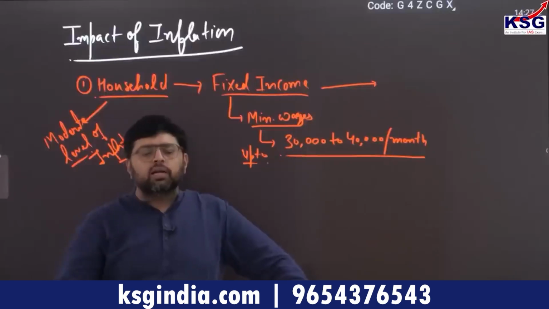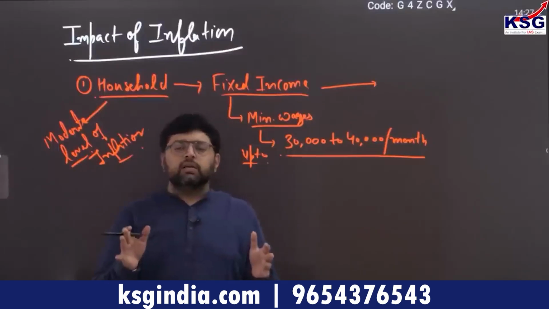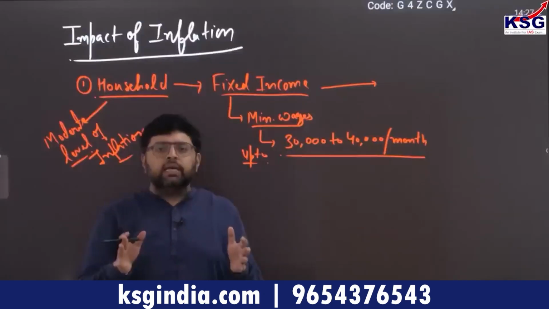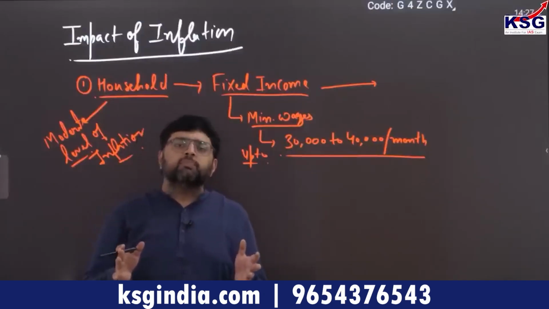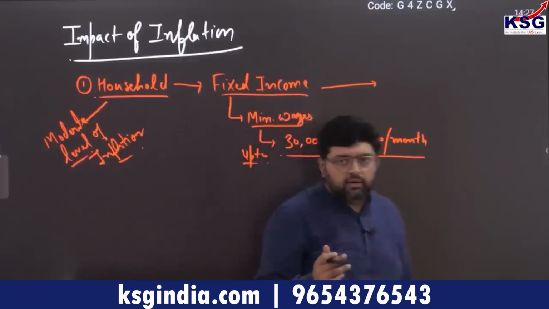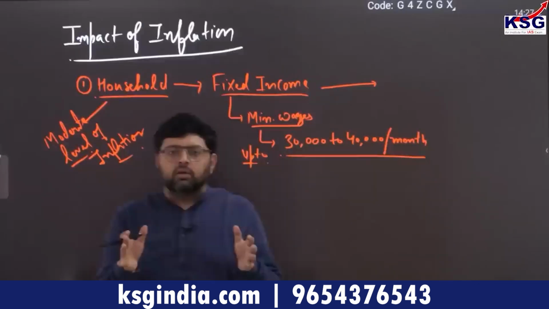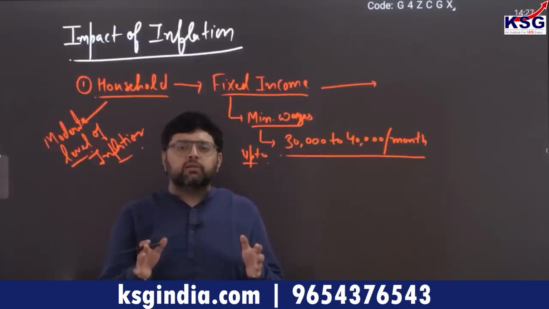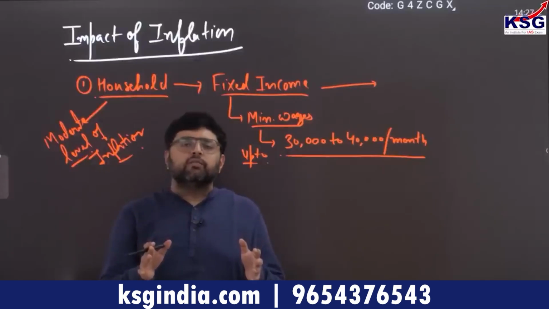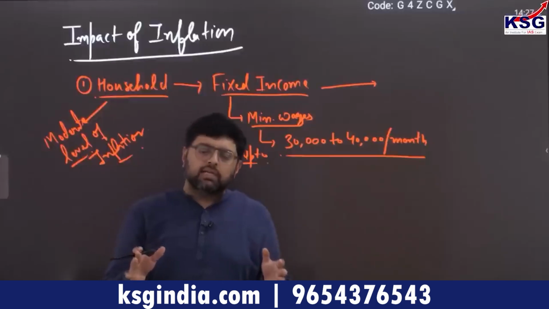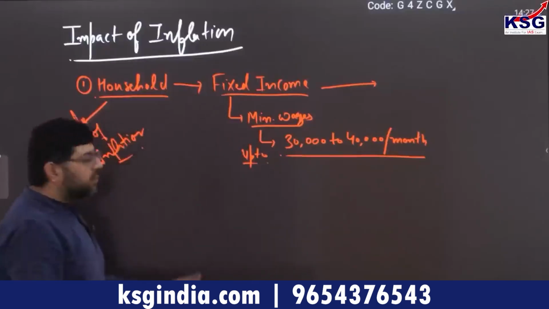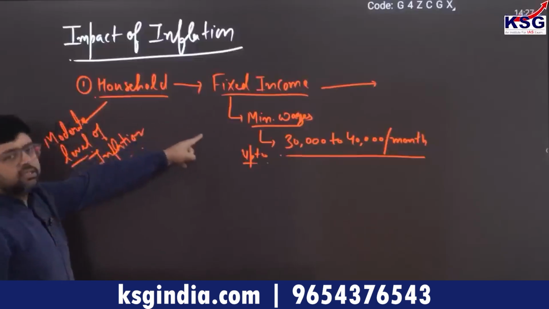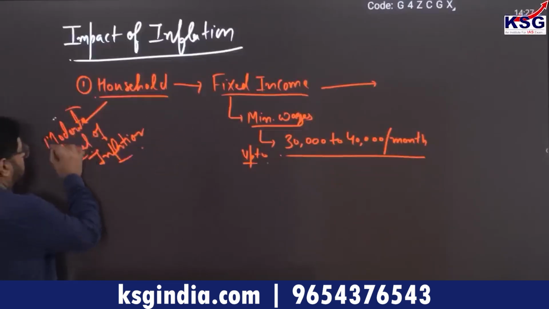Now when a moderate level of inflation is there, his expenditure on essential items will increase. For purchasing the same quantity of product, he has to spend more. So purchasing power gets affected. Earlier he was spending 12,000 when creeping inflation was there, but when moderate inflation came, he started spending more, that is 15,000. So it has impacted the household, that is, fixed income people. We are talking about a moderate level of inflation.